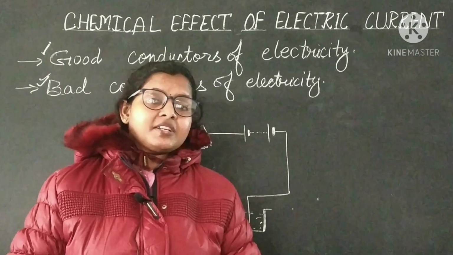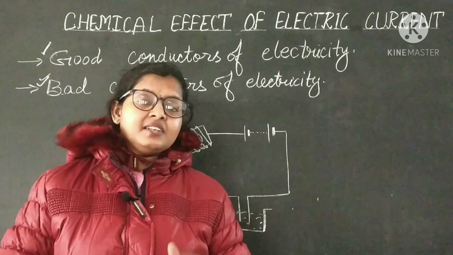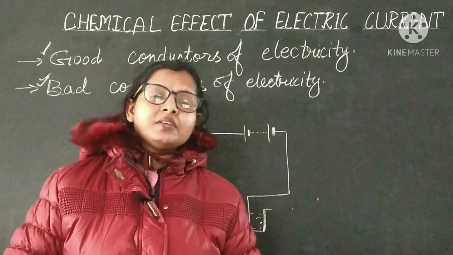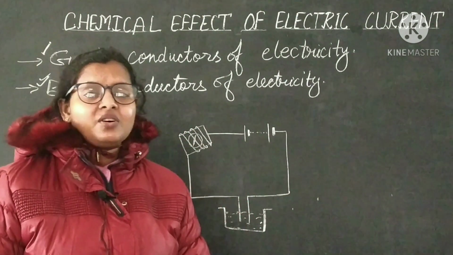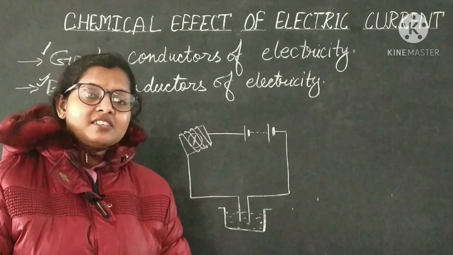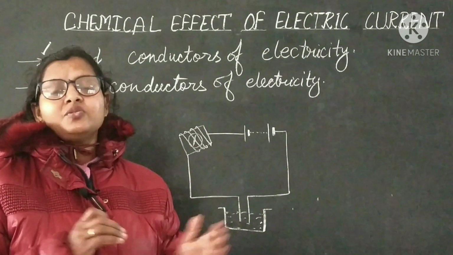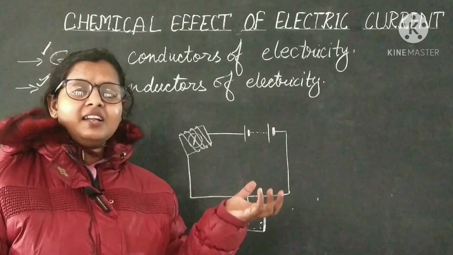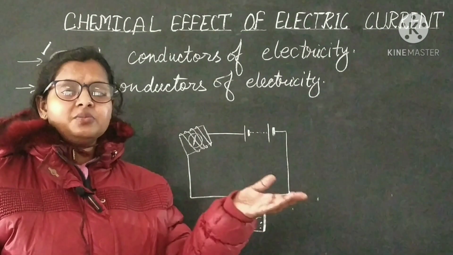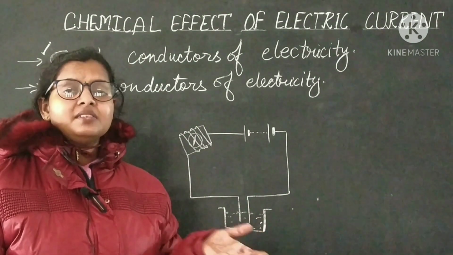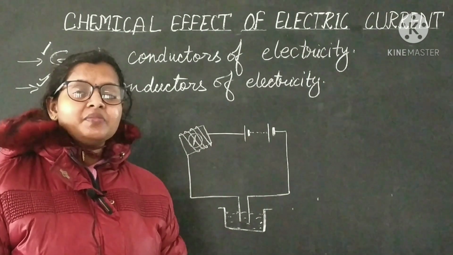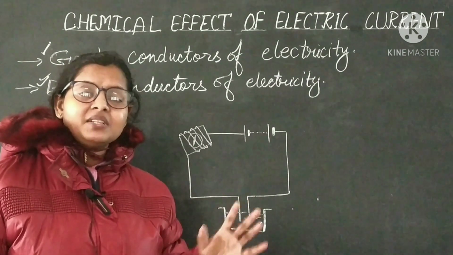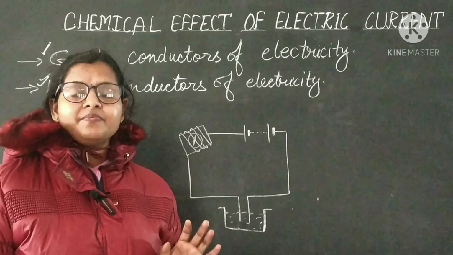In the last activity you have seen that tap water was a good conductor of electricity. Why is it? Because too many salts and minerals are already present in that tap water. So the water which you get from various sources like wells, tube wells, your taps, and many other sources is a good conductor of electricity, because many minerals and salts are already present in it.